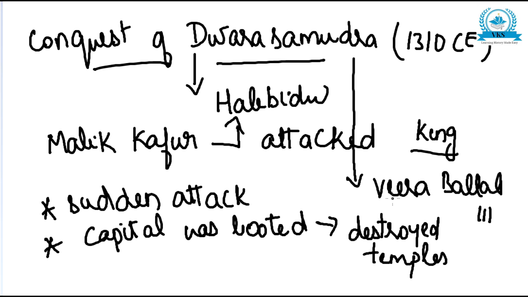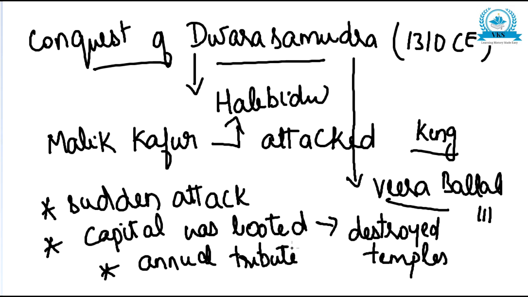And Veera Ballala III, the king of Dwarasamudra, had to surrender a huge amount of money and had to pay an annual tribute to the Sultan. So he agreed to pay an annual tribute. It is a kind of fine. So the third conquest is the conquest of Dwarasamudra. In 1310 CE, Dwarasamudra, also called Halebedu, the king was Veera Ballala III.